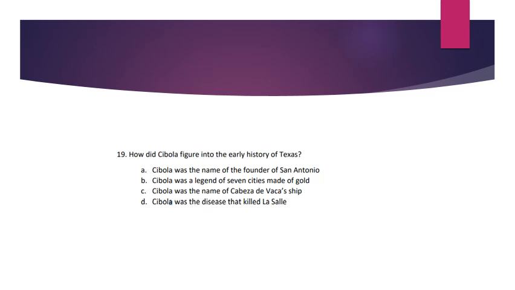Number 19. How did Cibola figure into the early history of Texas? A. Cibola was the name of the founder of San Antonio. B. Cibola was a legend of 7 cities made of gold. C. Cibola was the name of Cabeza de Vaca's ship. D. Cibola was the disease that killed La Salle.